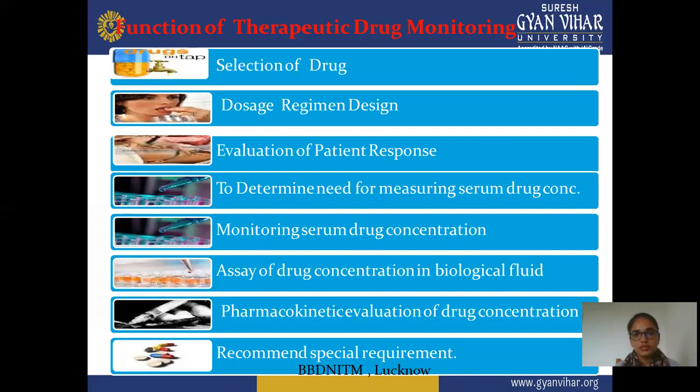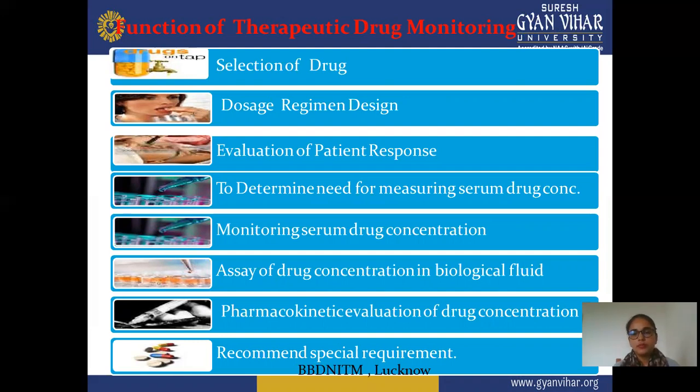Next is dose regimen and design, meaning how much dose is required, or the dosing regimen. You can also check it. Next is evaluation of patient response after taking that particular dose or drug, how the patient reacts, or how the response is observed. So the patient response is also checked or evaluated. First is selection of a drug. After selection, you decide the dose regimen. Next, evaluation of the effect on the patient, or patient response.